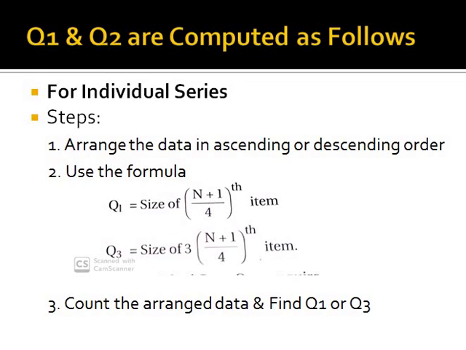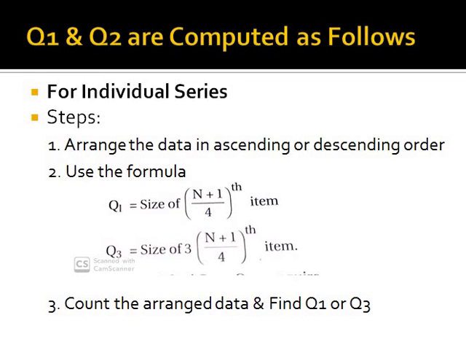Only in an individual series can we take the data ascending or descending. Then we calculate the cumulative frequency, apply the formula size of (n plus 1) by 2, look for the cumulative frequency equal to it, and the corresponding x is considered the median.